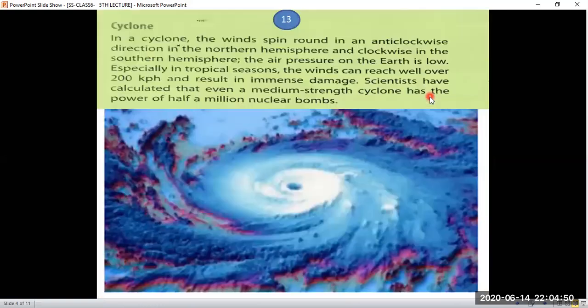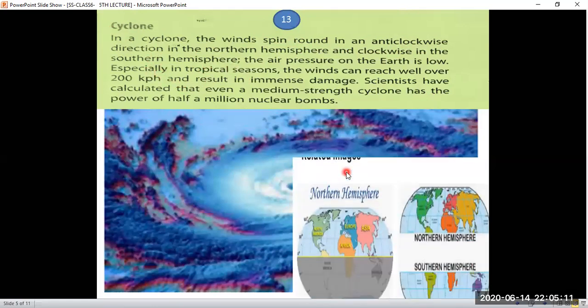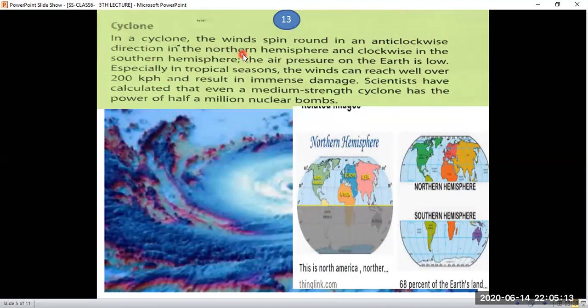So now we are going into the cyclones. In a cyclone, the winds spin round in an anti-clockwise direction in the northern hemisphere and clockwise in the southern hemisphere. Now we will discuss what the northern and southern hemispheres are.